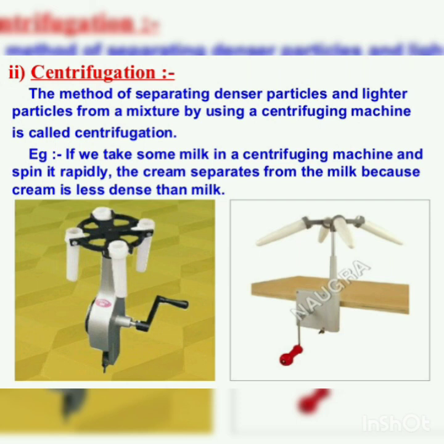Third separation method is centrifugation. It is the process to separate minute suspended particles from liquid when spun rapidly. The heavier particles are forced to the bottom and lighter ones towards the top. As for example, separation of ghee from curd.